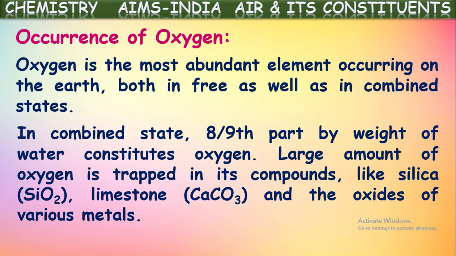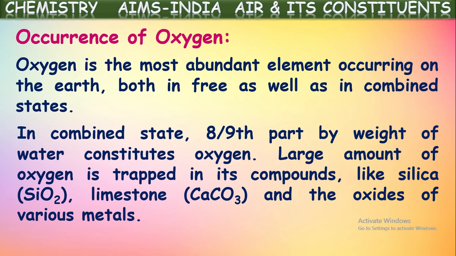Like its compounds such as silica. What is meant by silica? We know it is sand. In sand also, the chemical formula is silicon dioxide, SiO2, that contains oxygen. Even some other compounds which are available to us in the earth crust, like limestone and the oxides of various metals like iron oxide, copper oxide, magnesium oxide. In this way, in so many metal oxide forms also, this oxygen gas is available to us in the combined state.